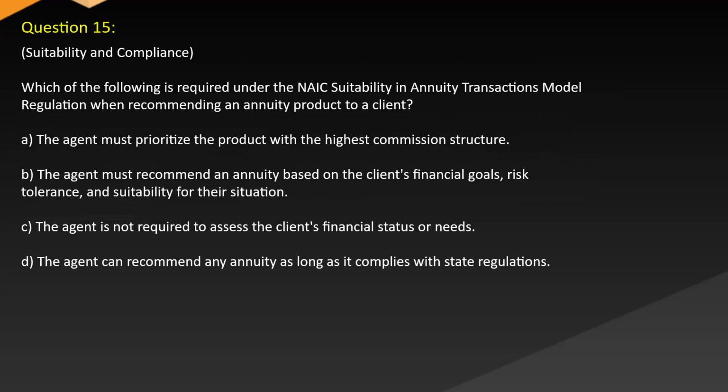Question 15. Suitability and compliance. Which of the following is required under the NAIC Suitability and Annuity Transactions Model Regulation when recommending an annuity product to a client? A, the agent must prioritize the product with the highest commission structure. B, the agent must recommend an annuity based on the client's financial goals, risk tolerance, and suitability for their situation. C, the agent is not required to assess the client's financial status or needs. D, the agent can recommend any annuity as long as it complies with state regulations.